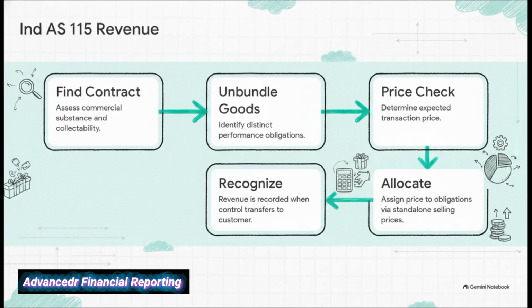Moving on to revenue, IND AS 115 introduces this really beautifully structured 5-step architecture. The big game changer here is that this framework shifts the entire focus of revenue recognition straight to the transfer of control, moving away from the old, slightly murky model of just transferring risks and rewards. You simply walk the steps: identify the contract, unbundle the performance obligations, determine and allocate your transaction price, and then, only when control actually transfers, do you recognize the revenue.